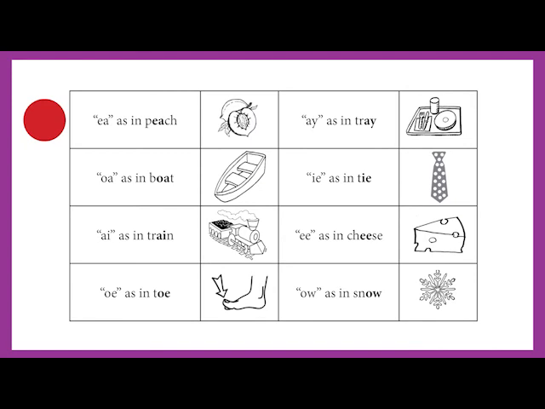EA as in peach, OA as in boat, AI as in train, OE as in toe, AY as in tray, IE as in tie, EE as in cheese, OW as in snow.